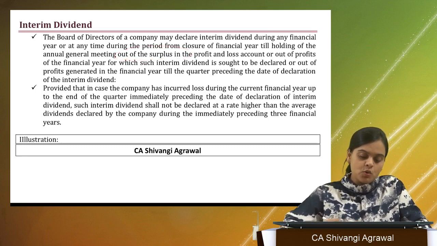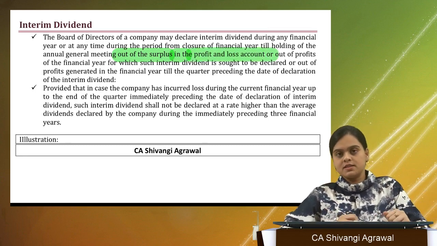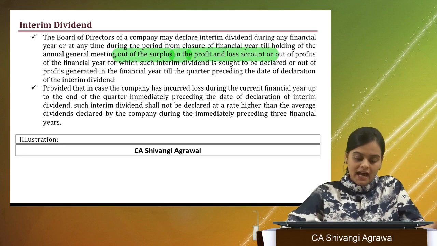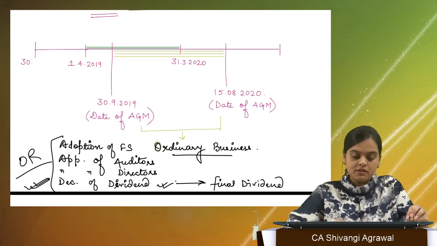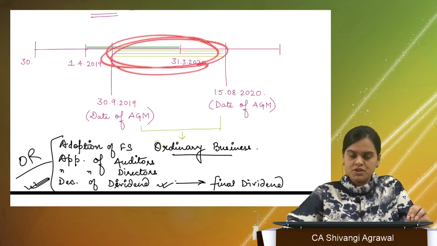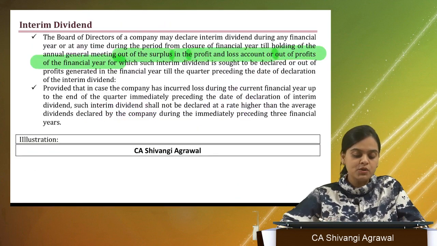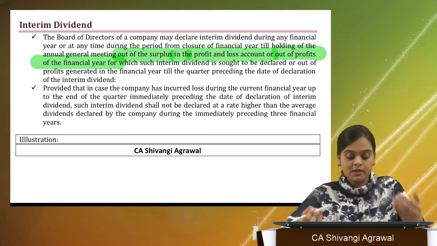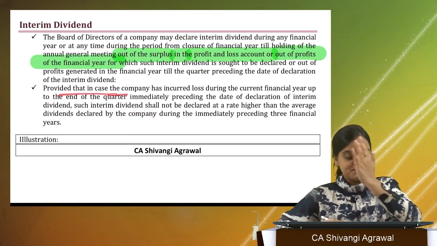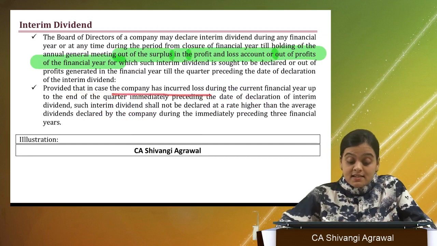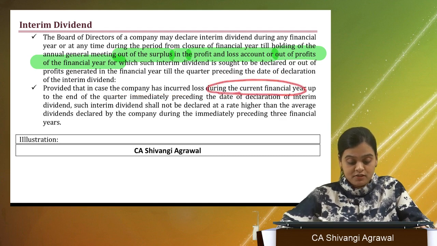Now, what is the source? From where is it paid? Out of surplus and profit and loss account. So whatever surplus we have in profit and loss account, or the profit of that particular financial year, whatever is standing as a credit in the P&L account, can be used to declare such interim dividend.